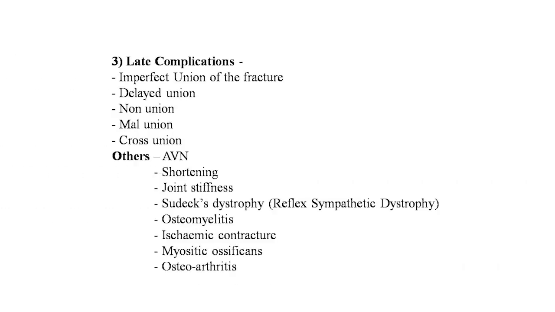Next complications of the fracture are late complications. These are the imperfect union of fracture, delayed union, non-union, malunion and cross union. And other complications are AVN, avascular necrosis, shortening of the limb, joint stiffness, Sudeck's dystrophy, reflex sympathetic dystrophy, osteomyelitis, ischemic contracture, myositis ossificans and osteoarthritis. All these are the complications of the fracture.